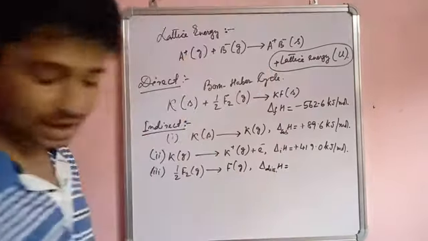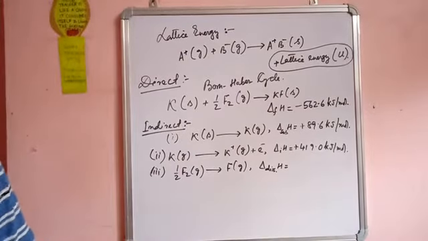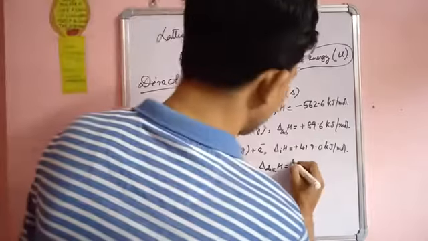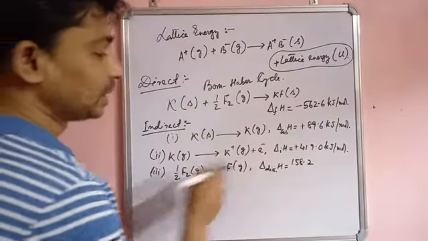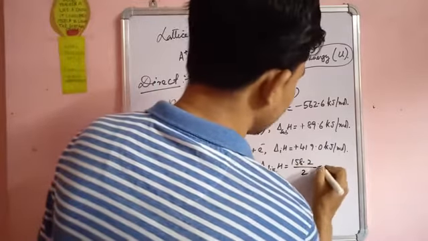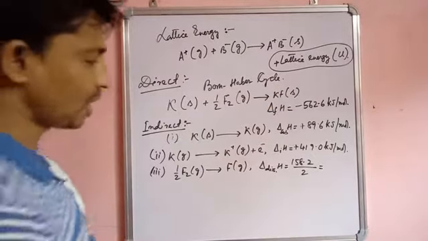Enthalpy of dissociation is equal to 158.2, तो यहाँ पे 158.2 यहाँ पे हाफ है ना, so divided by 2 होगा, that is we will get 79.1 kilojoule per mole.